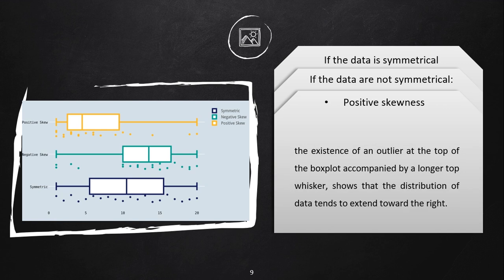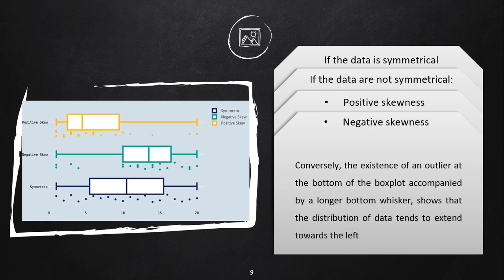First, positive skewness. The existence of an outlier at the top of the boxplot, accompanied by a longer top whisker, shows that the distribution of data tends to extend toward the right. The second is negative skewness. Conversely, the existence of an outlier at the bottom of the boxplot, accompanied by a longer bottom whisker, shows that the distribution of data tends to extend towards the left.